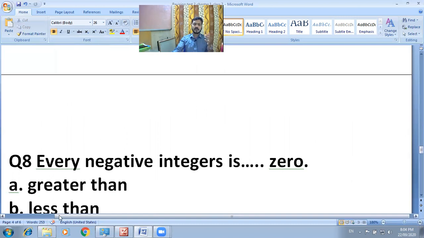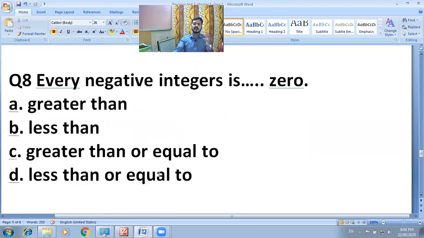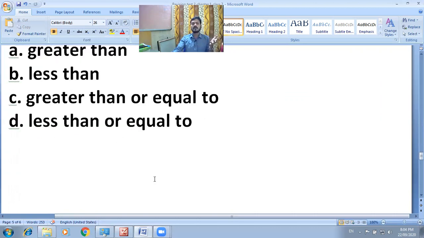Move to question number 8. Every negative integer is greater than 0, less than 0, greater than or equal to 0, less than or equal to 0. Every negative integer. Okay, understand what negative integers are. They belong to the left side, right side, greater than or equal to.